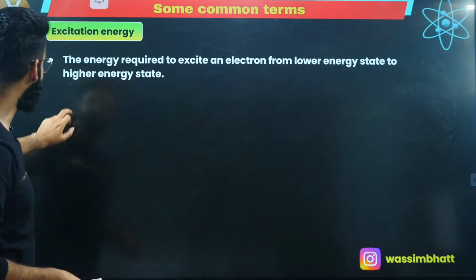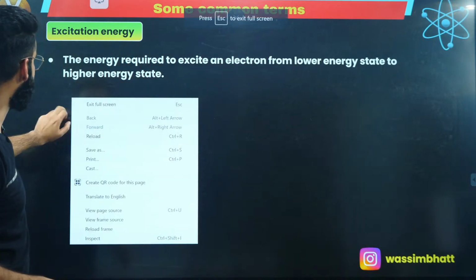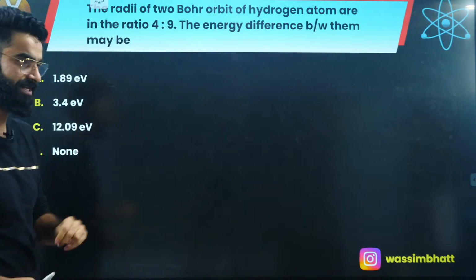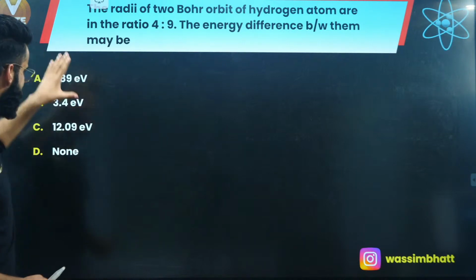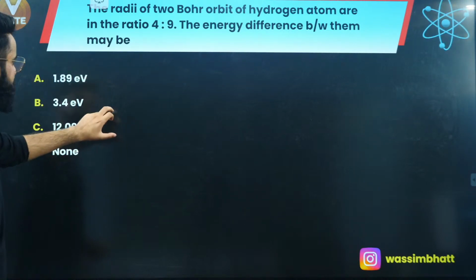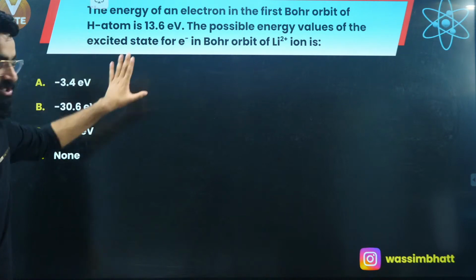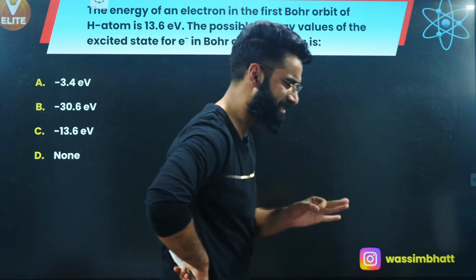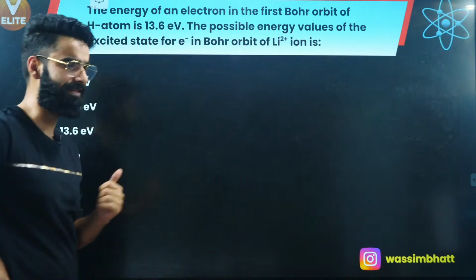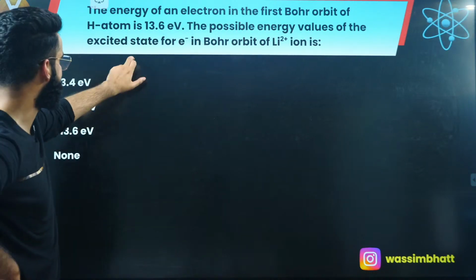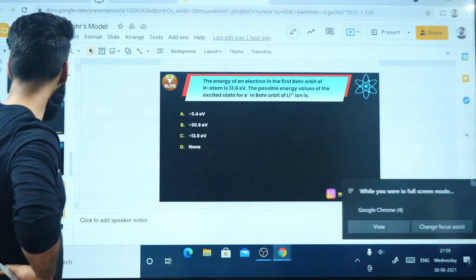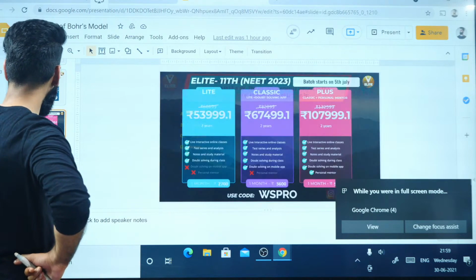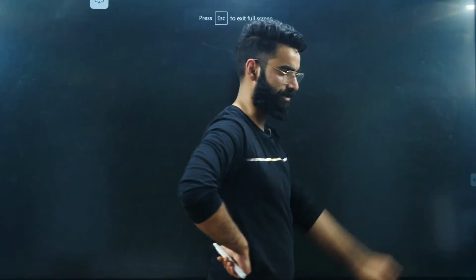So people, right here I'm ending the session. But before ending, I need to give you homework questions. This is a simple homework; basically, I'm going to give you 2 homework questions, and I'm sure you can solve them, right? This is the first homework question and this is the second homework question. Based on the concepts we have discussed in tonight's session, I'm sure you guys can kill these questions. I'm sure it's clear to everyone, okay? The rest, the hydrogen spectrum and a few more questions based on this, will be done in the next session of atomic structure.